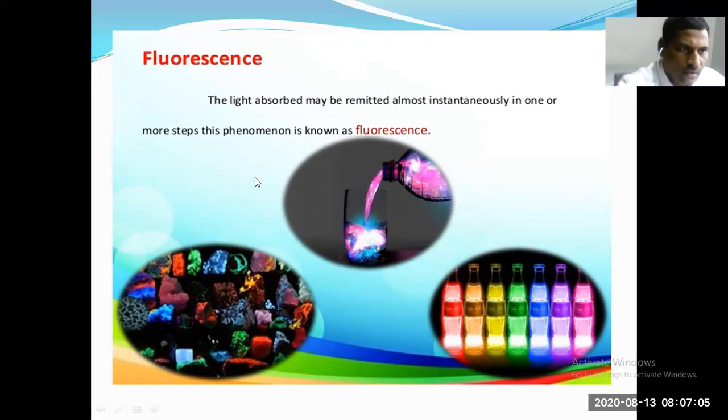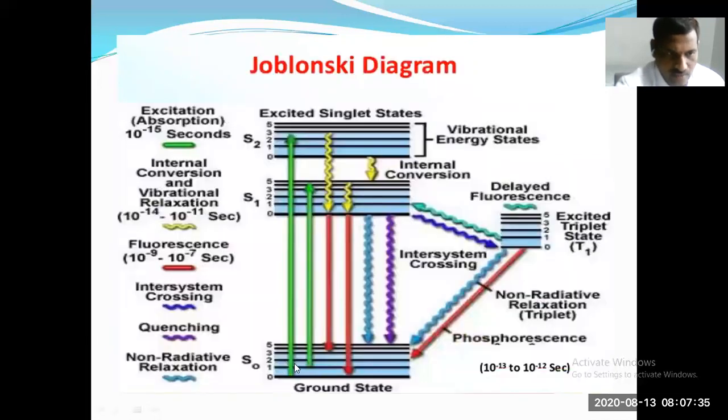In fluorescence, some molecules absorb ultraviolet or visible light and are transferred to an excited state. The molecule in the excited state returns to a lower energy state, simultaneously emitting light radiation. So the absorption of light and the emission of light occur almost simultaneously. This is called fluorescence.